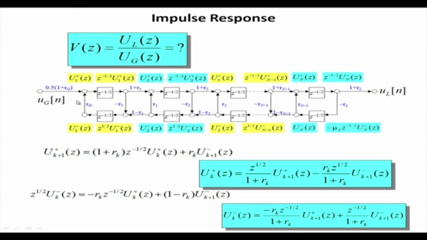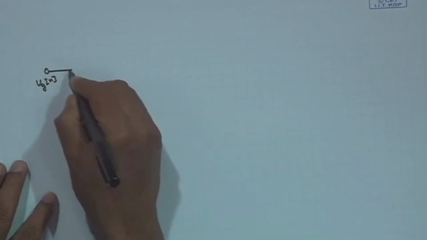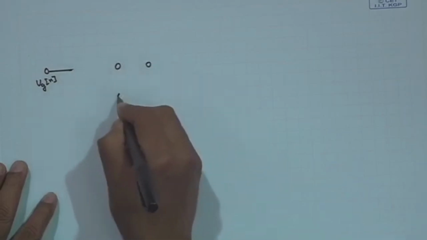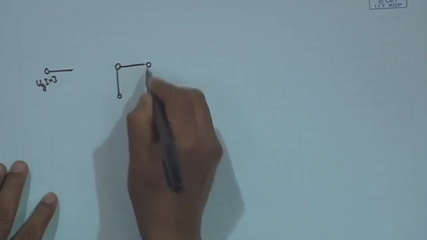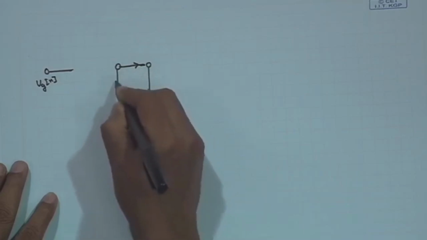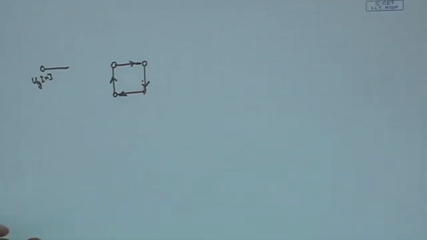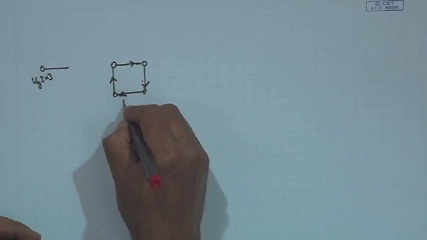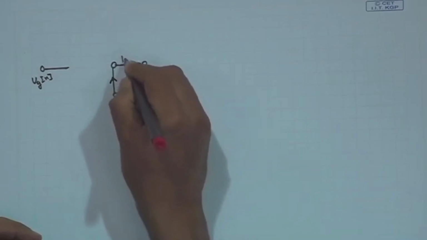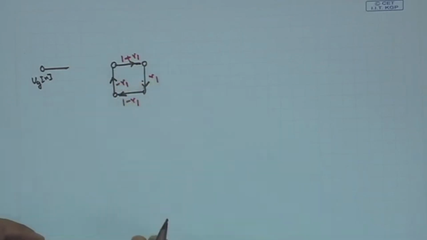Okay. Now, let me draw it here, because for understanding it will be very clear to you. This is nothing but my UGN. Coming to the first junction, I will first draw the junction and then write down the signal flow. So, this is this way, this is this way, this is this way and this is this way. I will write this in red pen. This is 1 minus R1, this is 1 plus R1, this is R1, this is minus R1.